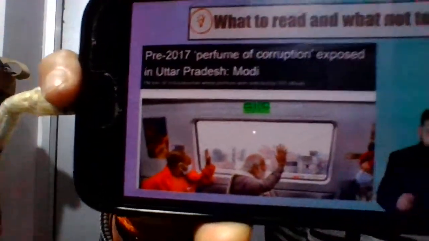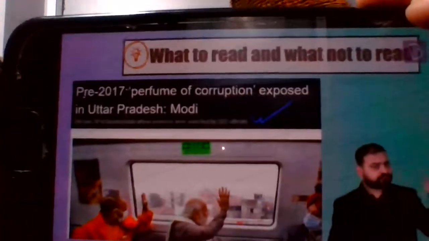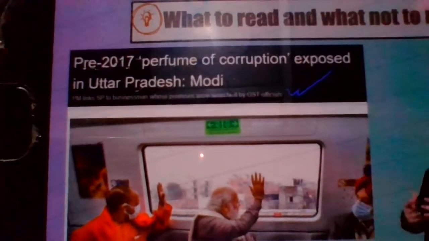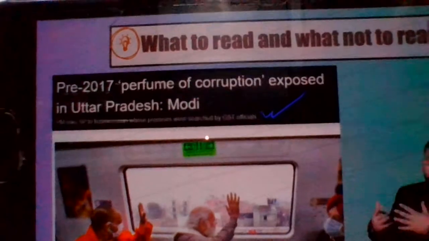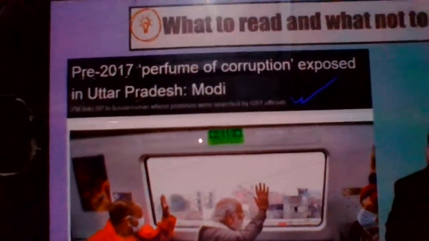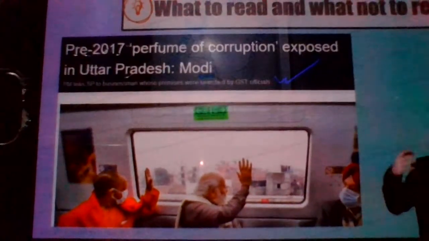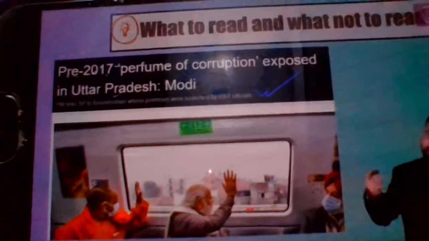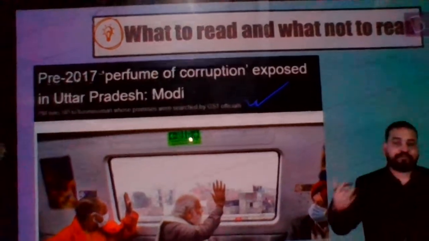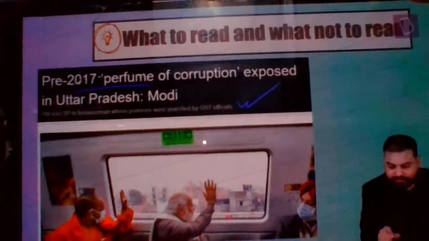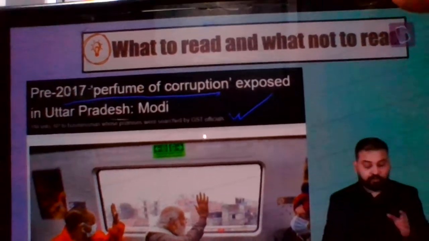For example, recently when the Prime Minister had gone to UP, and you all know in UP, one of the perfume businessmen, on his house there was a big IT raid, and around 196 crore rupees of cash and 23 kg of gold, etc. was identified. The Prime Minister, as you also know, at this moment there is a lot of canvassing going on for the all-important UP elections. So he said, pre-2017 perfume of corruption exposed in Uttar Pradesh. PM links SP to businessman whose premises were searched by GST officials.